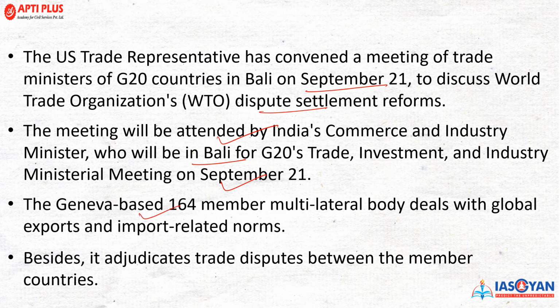Now the Geneva-based 161 member, that is G20, basically, I'm talking about the other part, the WTO. WTO की बात करें 164 member है यहाँ पे. This is precisely about the WTO. So WTO, which is a 164 member multilateral body, reveals the global export-import related norms. So they will look into the aspect where the adjudication process needs to be spurred and it should give resolutions to each and every member country. Besides this, the adjudication of trade disputes between the member countries was long pending.